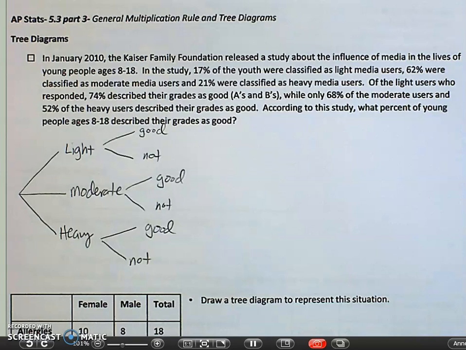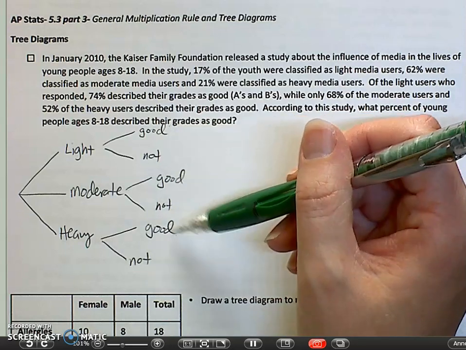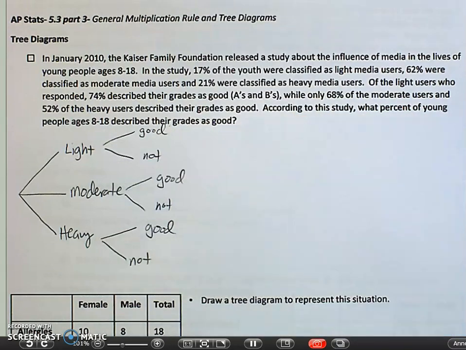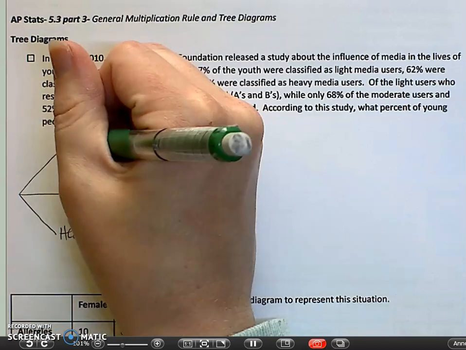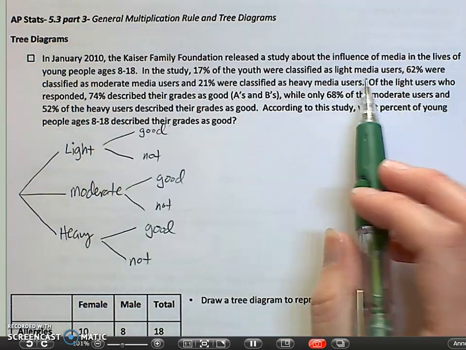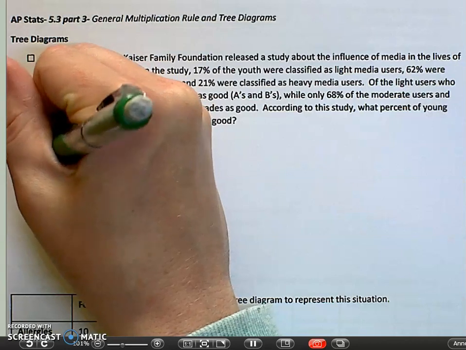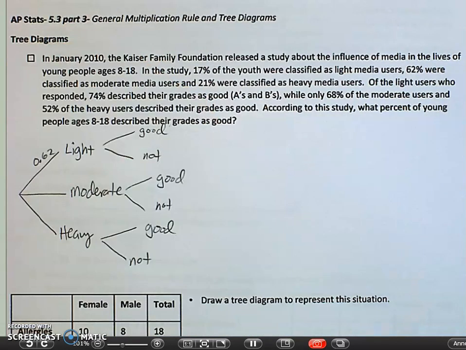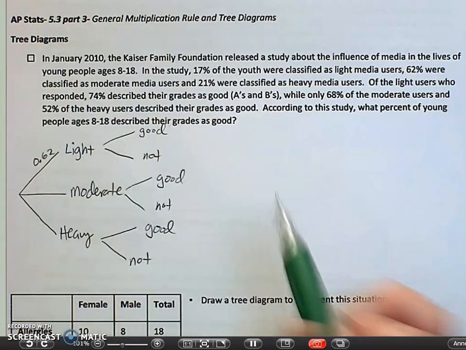Now, the question here is what percent describe their grades as good. There are 3 different ways you could say you have good grades depending on your level of media usage. So what we're going to do is fill in some of these probabilities, and do some basic multiplying. So for light, 62%. So I'm going to put a little 0.62 here, saying there's a 62% chance of that happening.